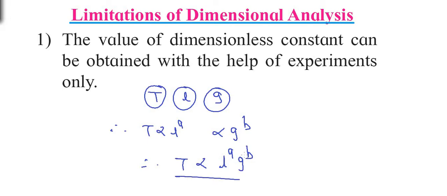Then we calculated the value of A and B, but nowhere could we calculate the constant of proportionality, that is, T equals K L raised to A and G raised to B. We cannot find this value of K using dimensional analysis. To calculate the constant of proportionality, we have to go for experimental results only. So this is the first limitation of dimensional analysis.